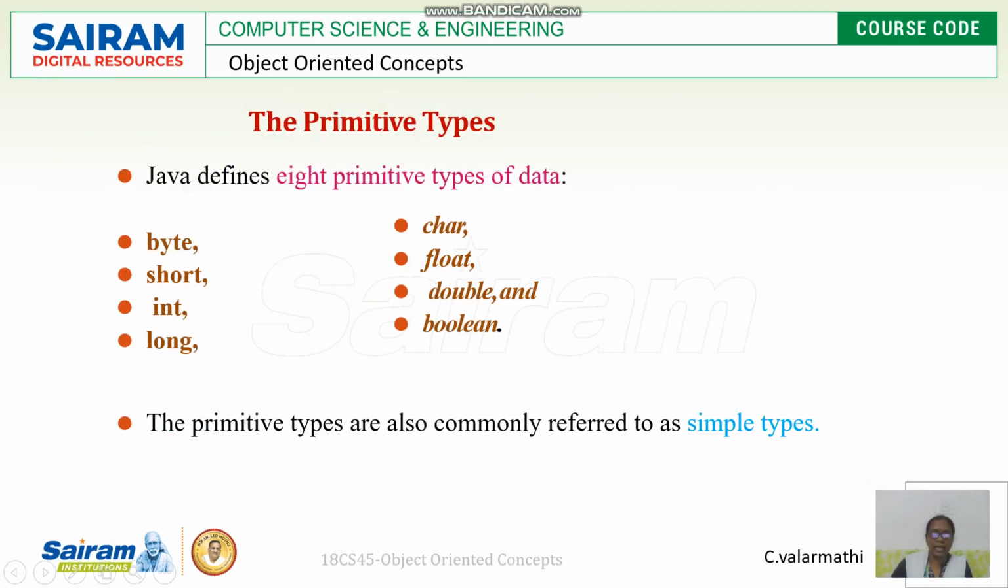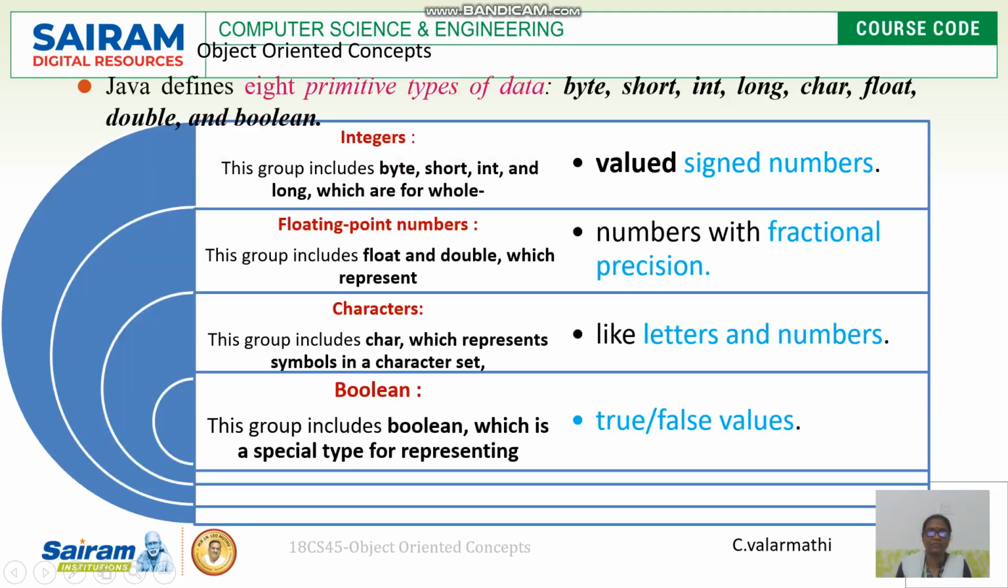Coming to the data types, there are 8 primitive types of data available in Java. Those are byte, short, int, long, char, float, double, and boolean. Another name for these primitive data types is simple types. Byte, short, int, long, char, float, double, and boolean are the simple types. Let us see them one by one in an explained way.